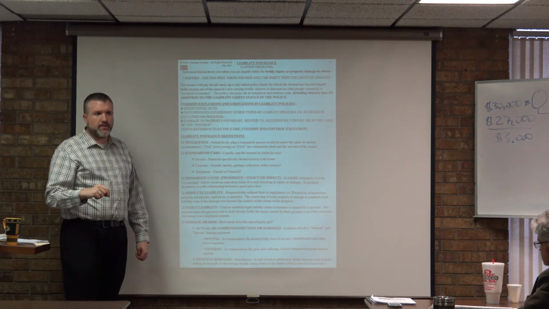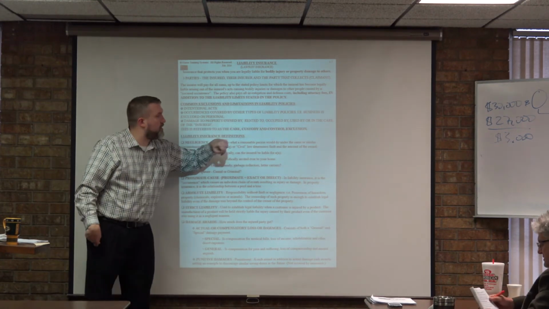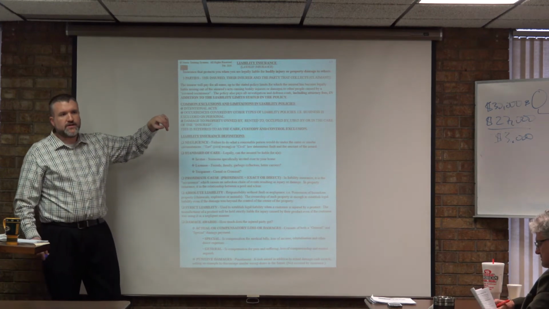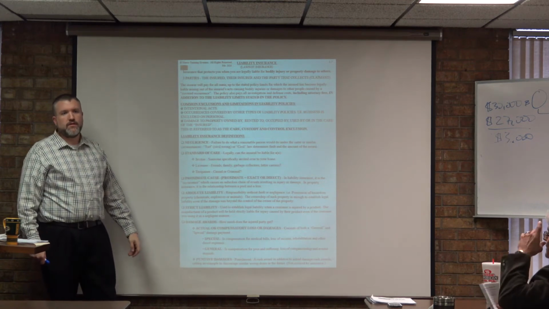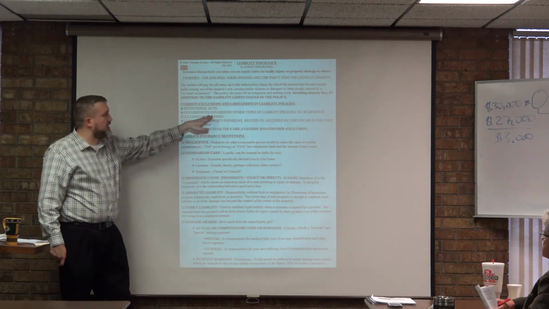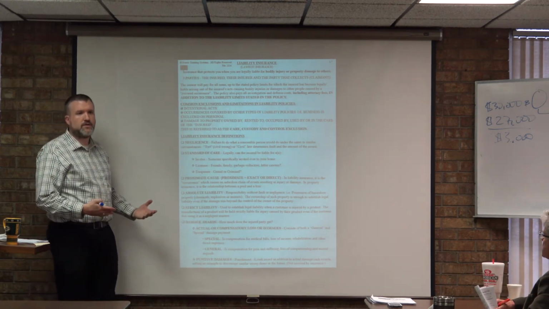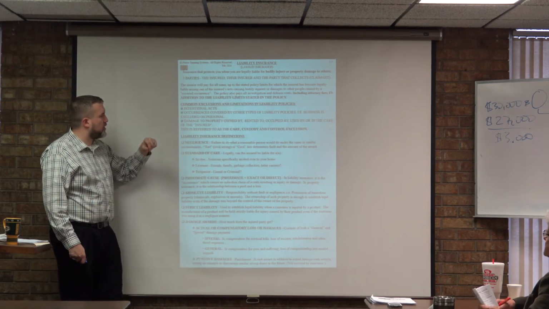Another reason why your liability policy wouldn't pay is if it was covered by another type of liability policy. So you can't double up here. Business would be excluded on personal. Right? If you could be covered underneath business liability, that can't be covered on personal as well. And we'll talk about examples of that tomorrow.